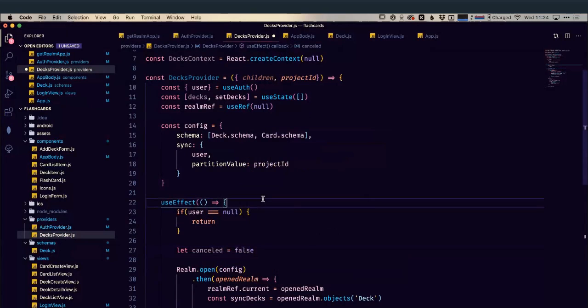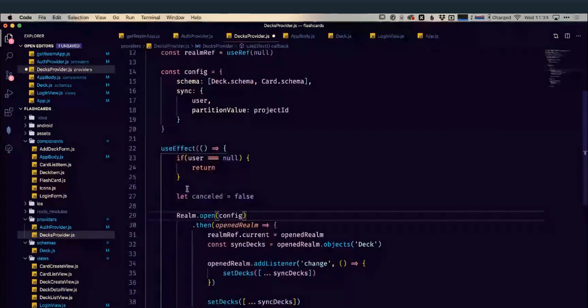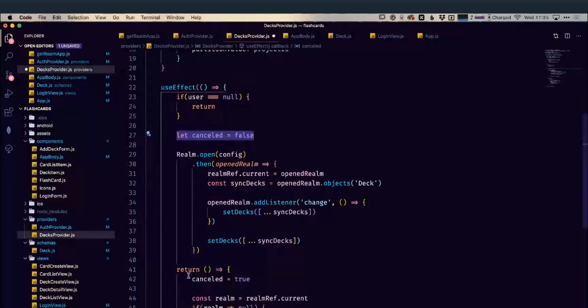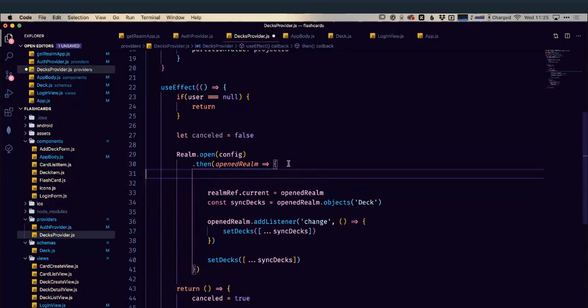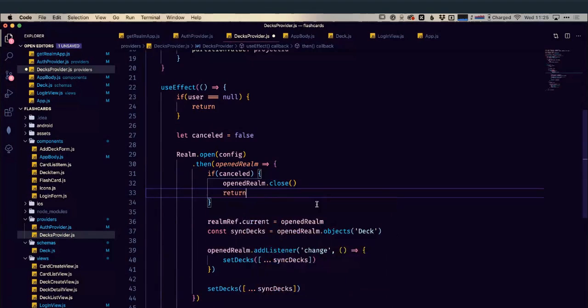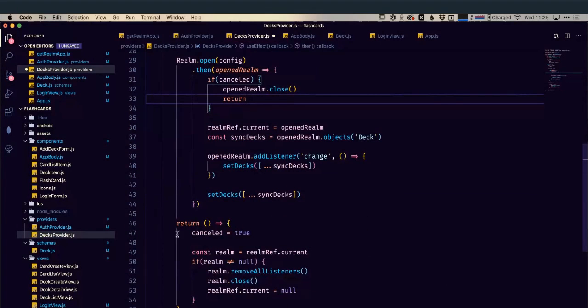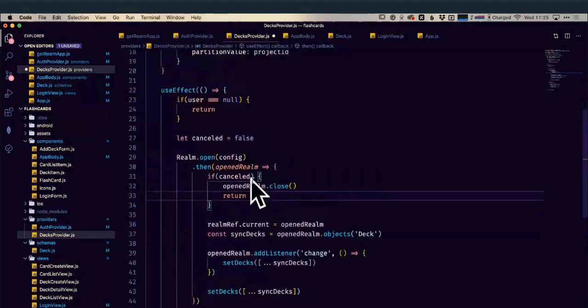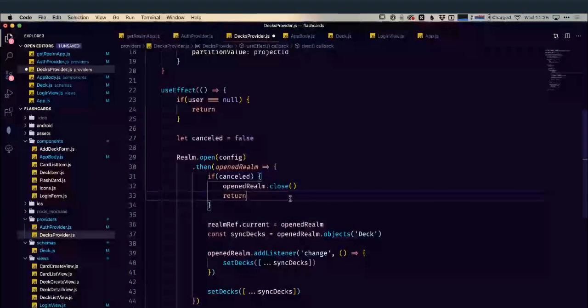So we're saying canceled false here. If it gets set to true, so if the component unmounts before this finishes opening, then we need to go, okay, we no longer need this realm. So we're going to do, if canceled has been set to true while it's been opening, then we're going to do openedRealm.close, we'll just immediately close it, and we'll return so we don't run anything else. So if the component gets closed while this callback is awaiting, we're just going to cancel the opening of the realm and close it back down again.